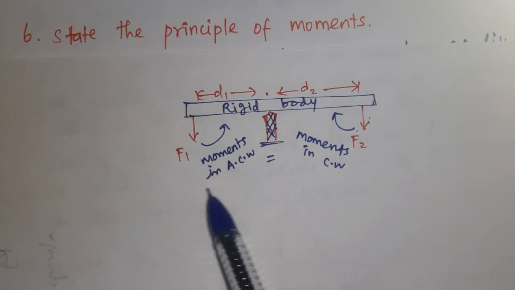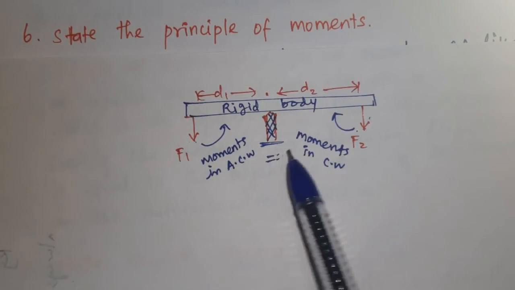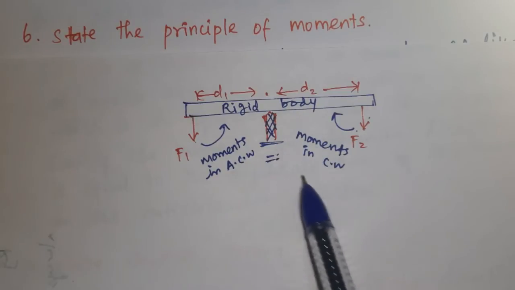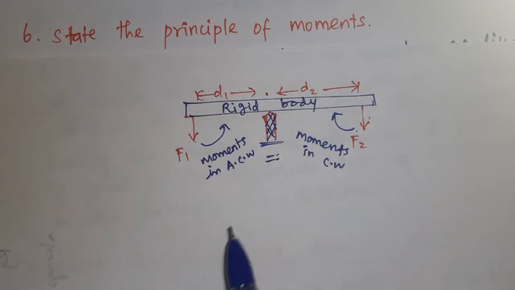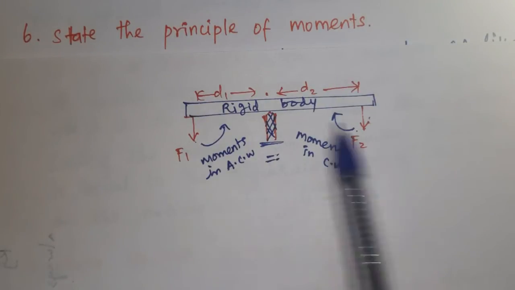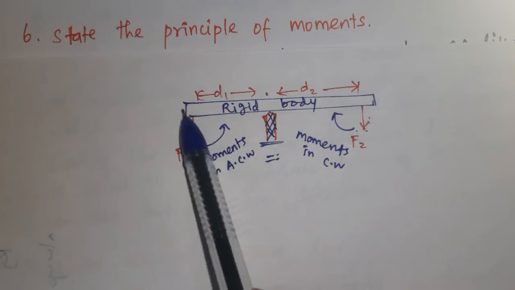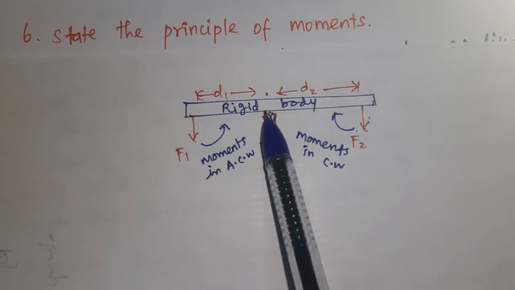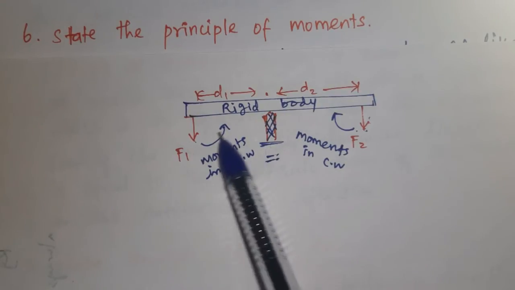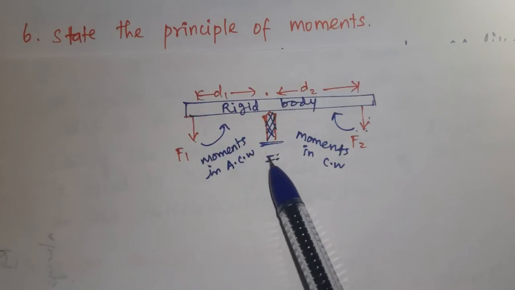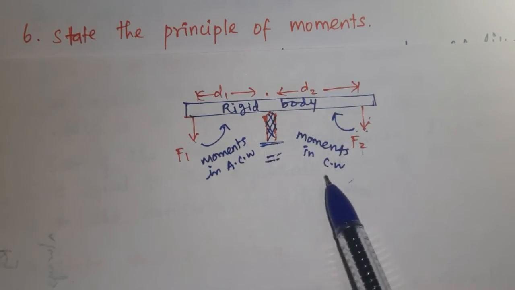The algebraic sum of the moments in the anti-clockwise direction is equal to the algebraic sum of the moments in the clockwise direction. So once again, the principle of moments is nothing but when a number of like or unlike parallel forces act on a rigid body which is in equilibrium, then the algebraic sum of the moments in the anti-clockwise direction is equal to the algebraic sum of the moments in the clockwise direction.